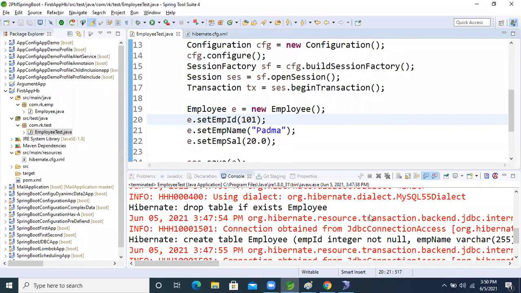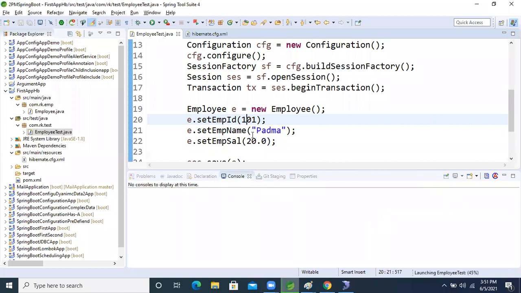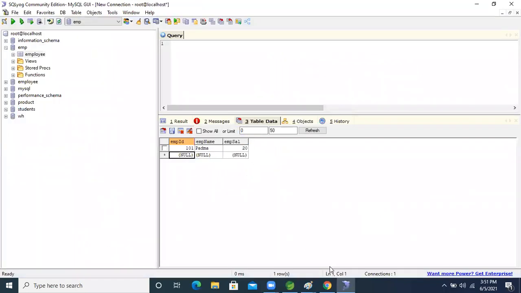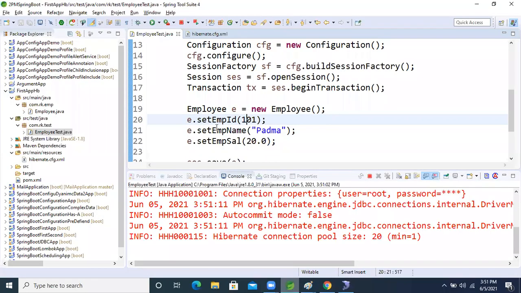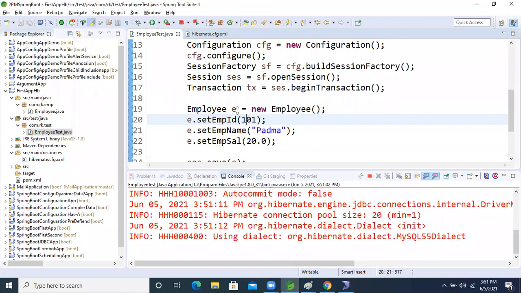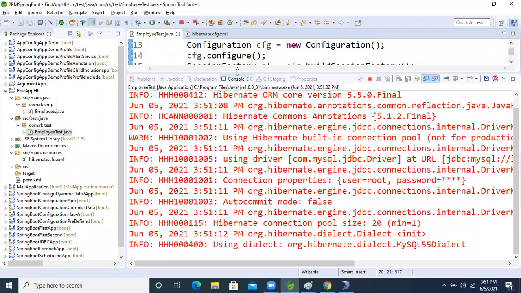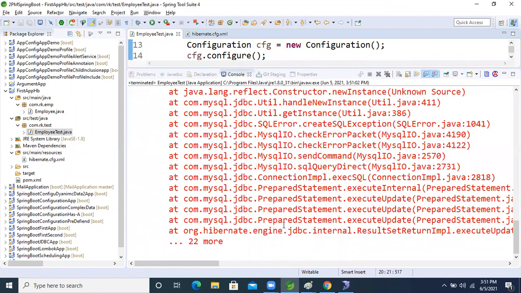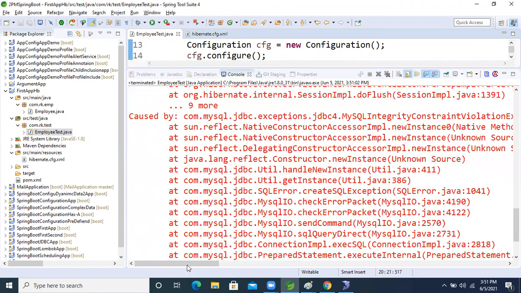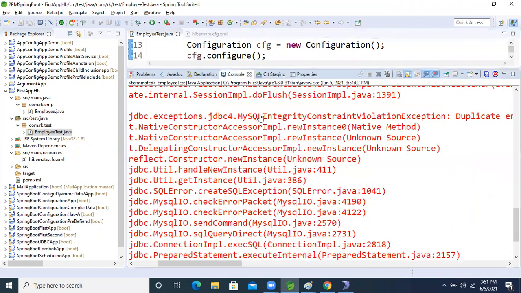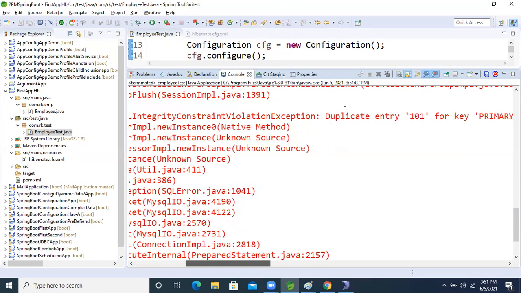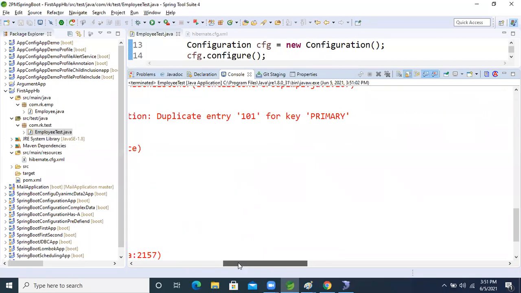See this, because in the update case the table will not be dropped. In the same table we can perform the database operation. So now I will show the error. See this, we are getting the error: MySQL integrity constraint violation exception. Duplicate entry 101 means the primary key we can't take multiple times.